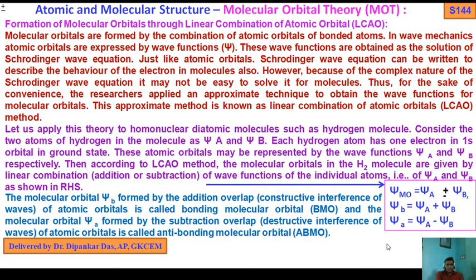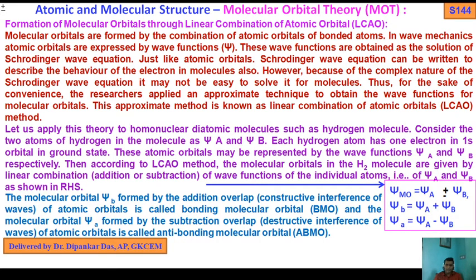You can show it as BMO. And the molecular orbital psi A, formed by the subtraction overlap, one is addition overlap, another is subtraction overlap, that is called destructive interference of the waves of atomic orbitals, is called the anti-bonding molecular orbital, or you can say ABMO as a short abbreviation.